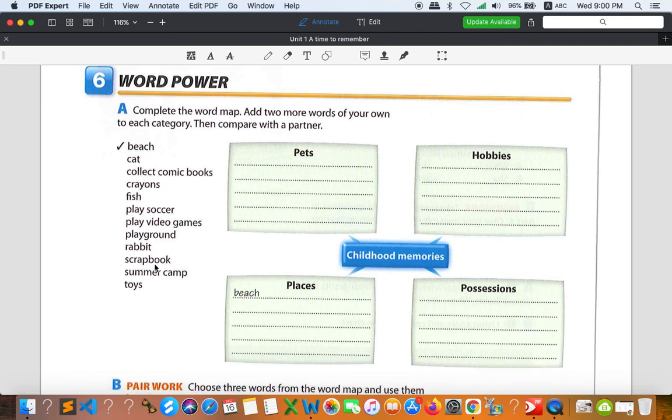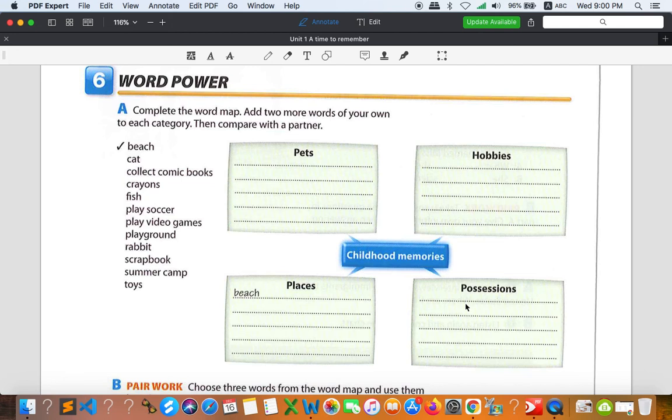So anytime you want to see your friend, you might go to your class monitor and ask him or her to let you look at the scrapbook in order to find out about a particular friend when you were young. So scrapbook is about possessions. Summer camp, during summer, so that is hobbies. Toys, possession as well, something that you have when you were young.